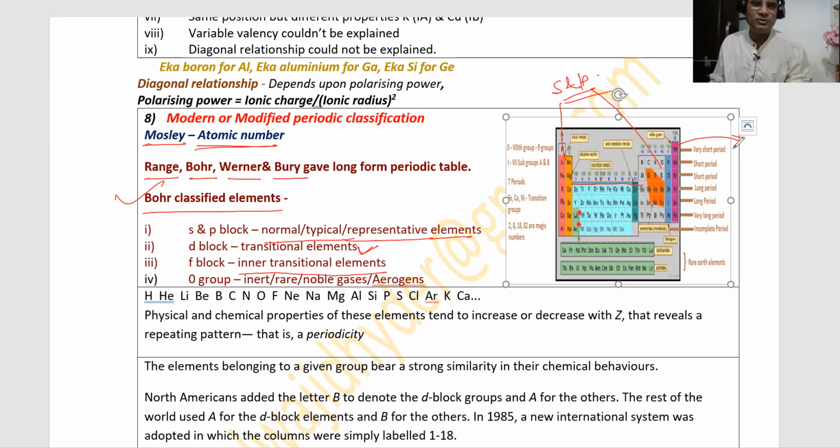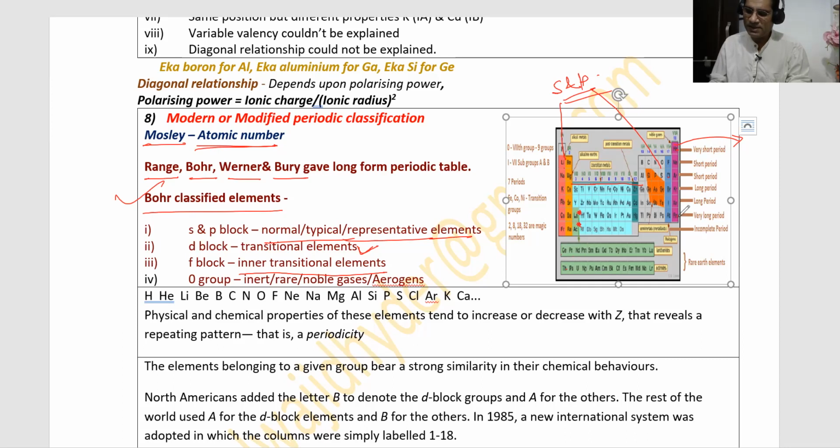As I already told you, at the time of Mendeleev, zero group and F block elements were not there. So afterwards, scientists added the zero group over here and F block elements over here without making any changes in the order of elements. Just these two groups, externally, without disturbing the main body, were added afterwards.